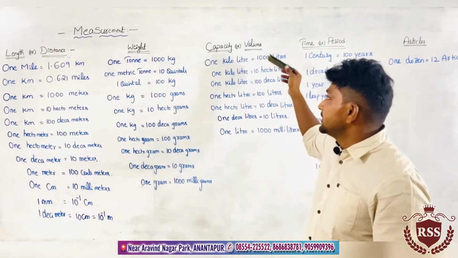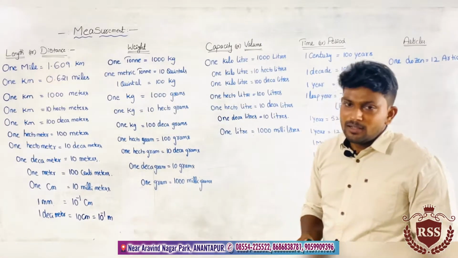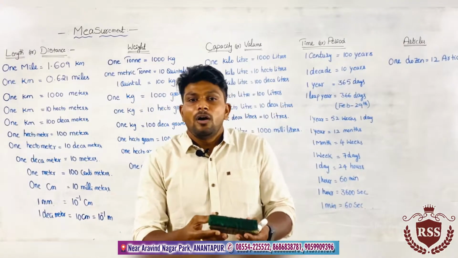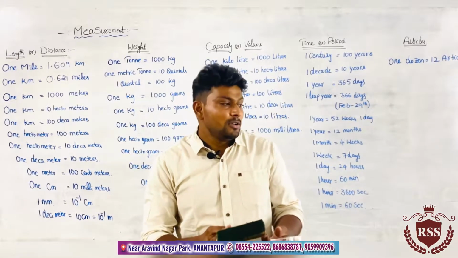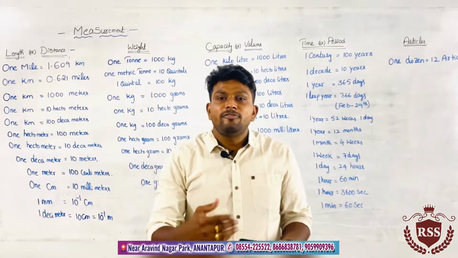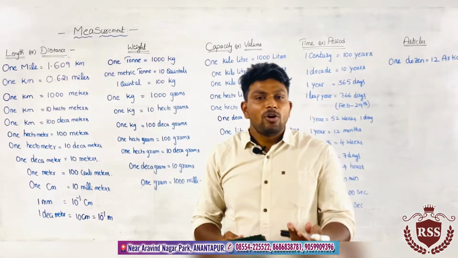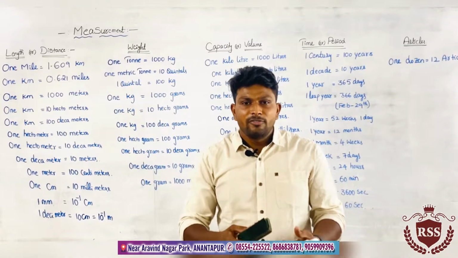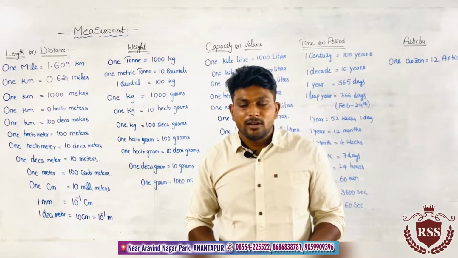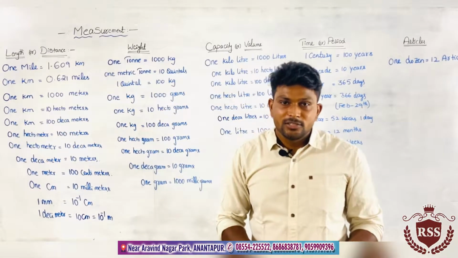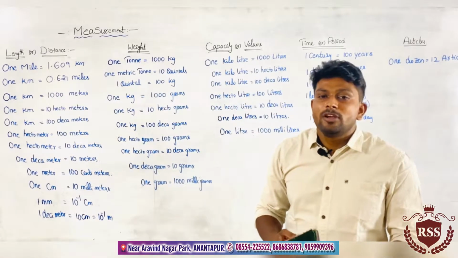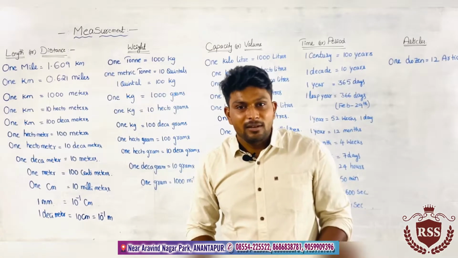Next, capacity. The best example for capacity is our water bottles. Different water bottles have different capacities. You can take cool drink bottles, for example. We have different types of cool drink bottles, right? We have 2 liters, 1 liter, 1.75 liters, and 250 ml.